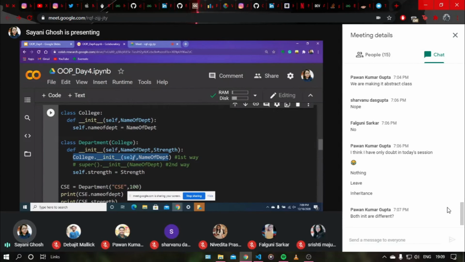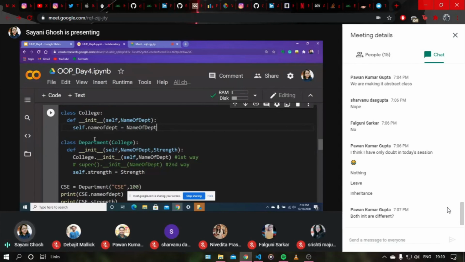By this we are actually calling the init function, and in that init function we pass self, the current object. CSE was the object, so self was pointing to CSE. Now, as the init function was called, we gave self.name_of_dept equals name_of_dept. So this is what happened.